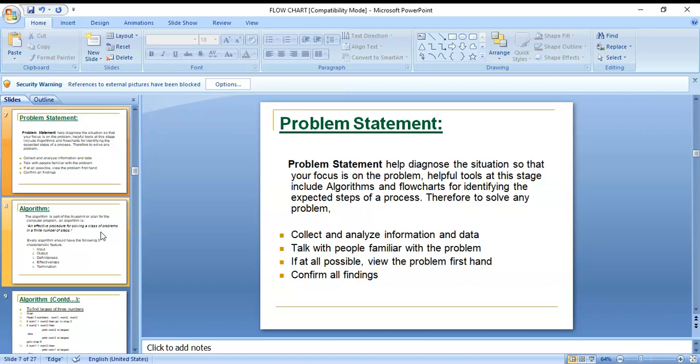If at all possible, view the problem first hand and confirm all findings. Whatever the findings are, you can find them out easily. So first collect and analyze information and data, then talk with people familiar with the problem. Next, if at all possible, view the problem first hand and confirm the findings.